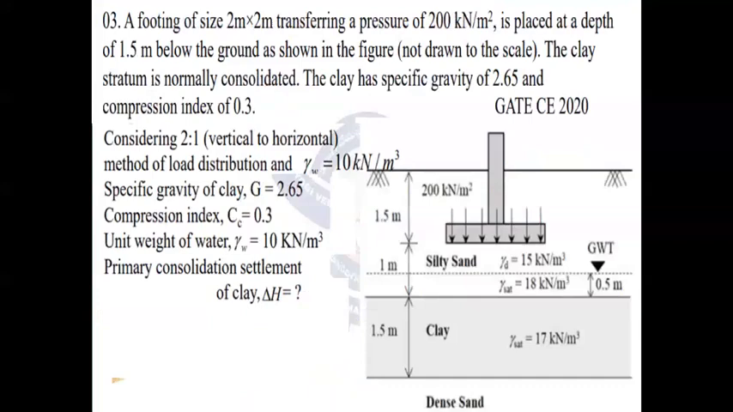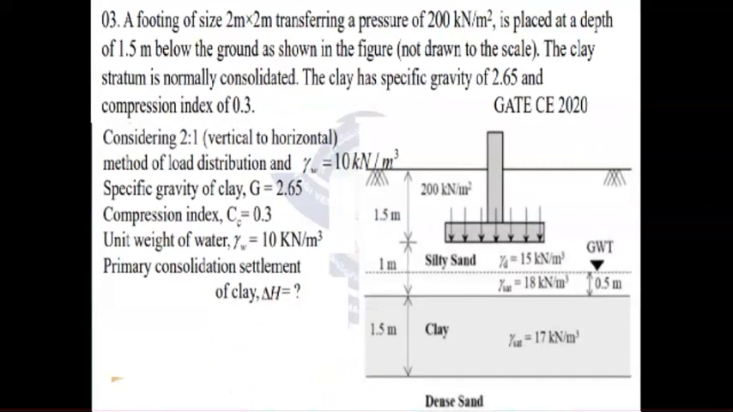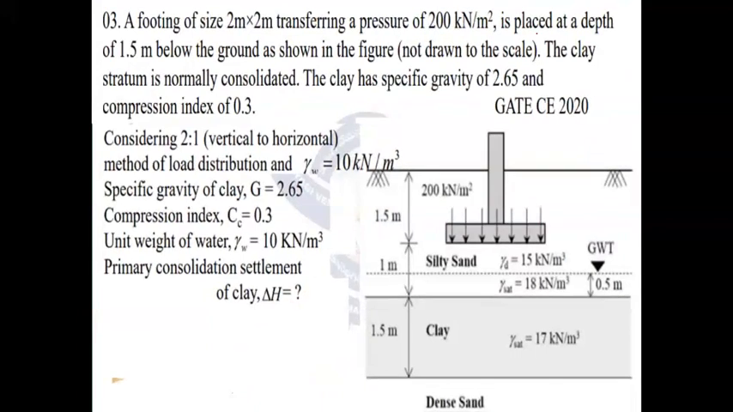Okay, let us see the last problem here. A footing of size 2 meter by 2 meter transferring a pressure of 200 kilonewton per meter square, which is placed at a depth of 1.5 meter below the ground as shown in the figure. The clay stratum is normally consolidated. The clay has got the specific gravity of 2.65 and compression index of 0.3.